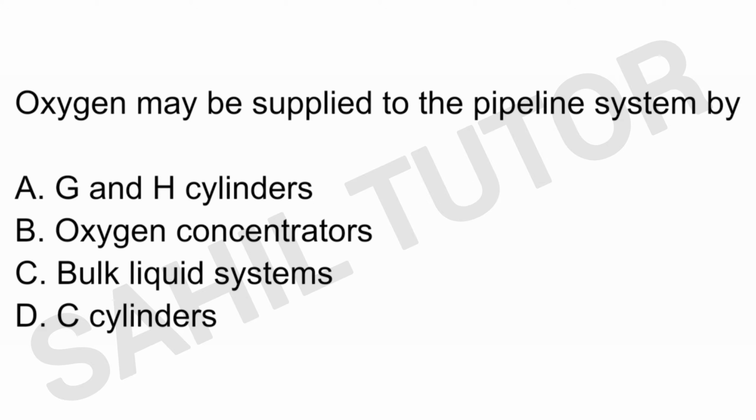Next question is oxygen may be supplied to the pipeline system by. Options are G and H cylinder, oxygen concentrator, bulk liquid system and C cylinder. Right option A and C, G and H cylinder, bulk liquid system.